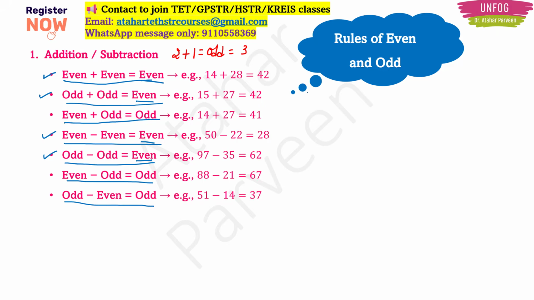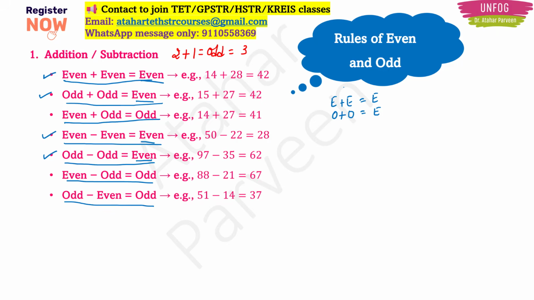Clear, right? So if there are even and even numbers, either you add or subtract, your answer is going to be even. If there are odd and odd numbers, either you add or subtract, your answer is going to be even. In the rest of the cases, your answer is going to be odd. Right? These are very simple logics which you must not have thought of before. So this is very simple, right?